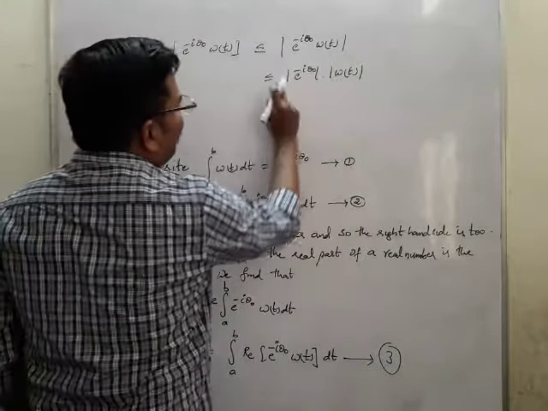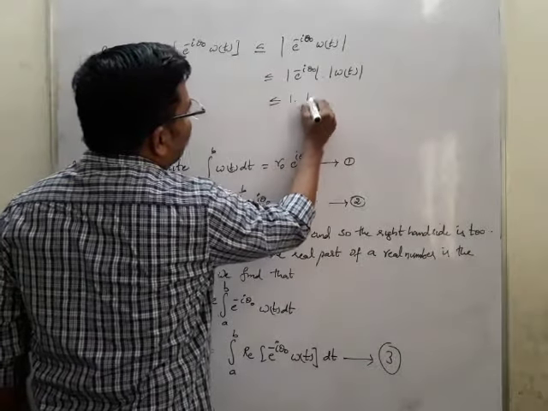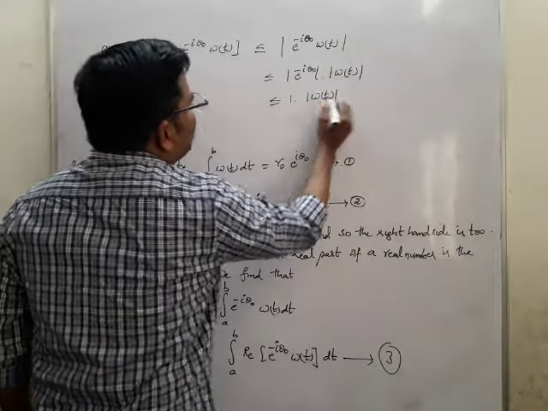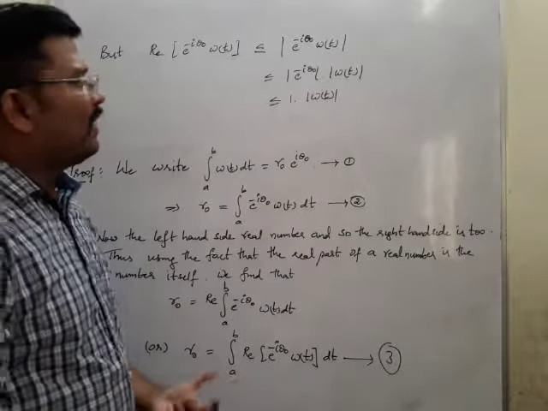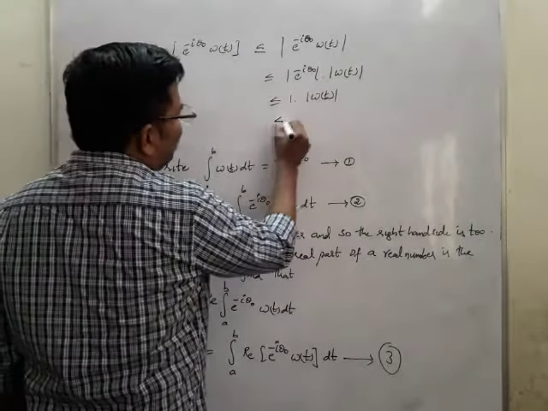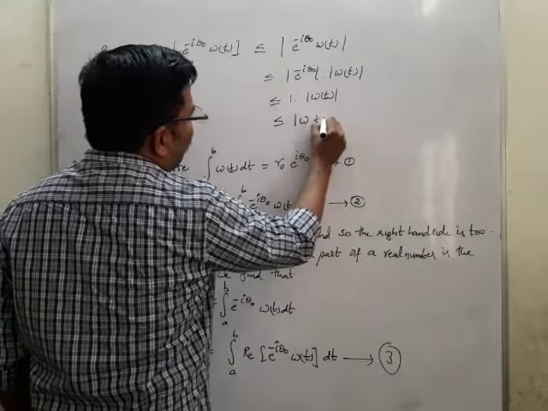Now this you know already, mod e power i theta is nothing but 1. So 1 into mod w of t, therefore we got less than or equal to mod w of t.